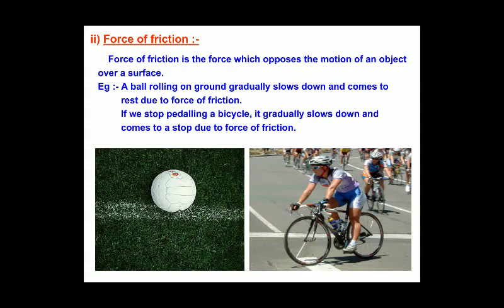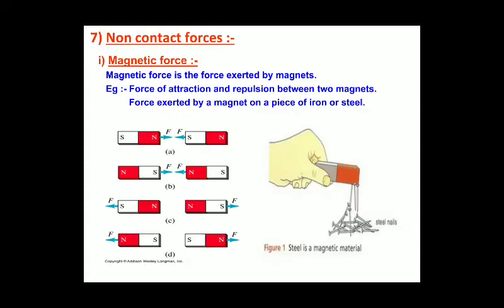Next we move on to the non-contact forces. In non-contact forces, there is no contact between one object and the other object. In the images below you could see two magnets.